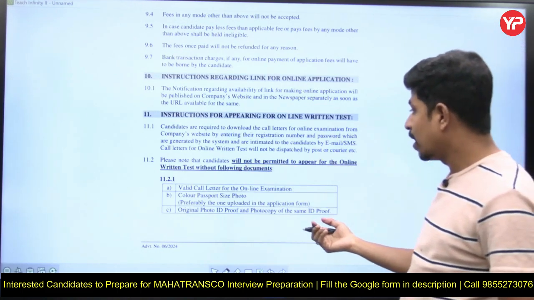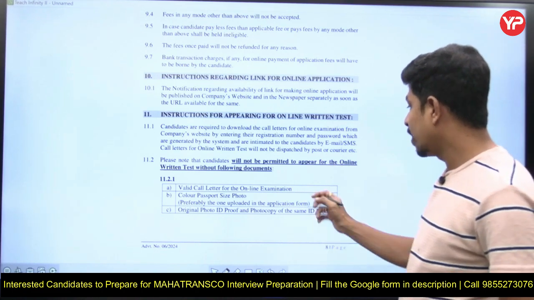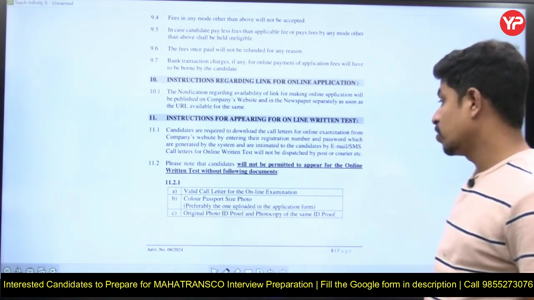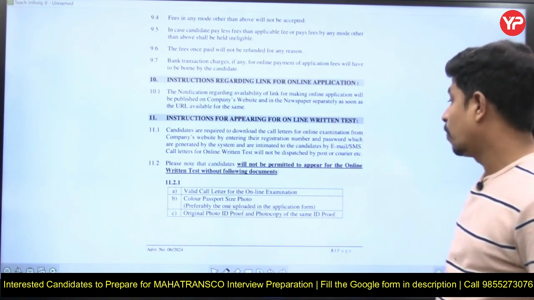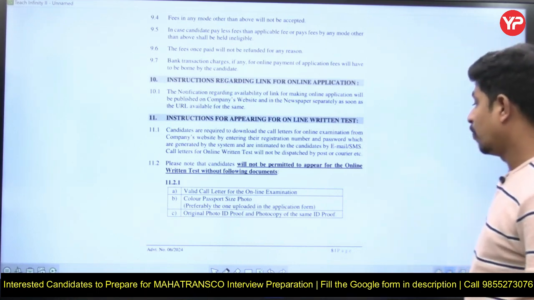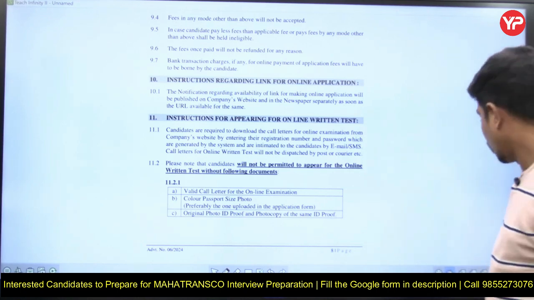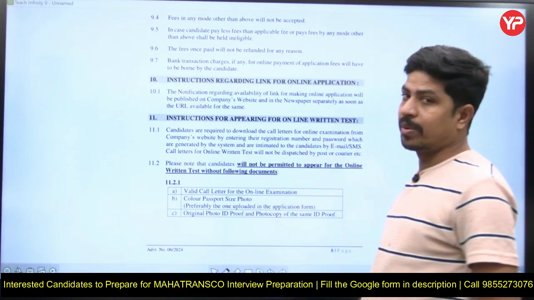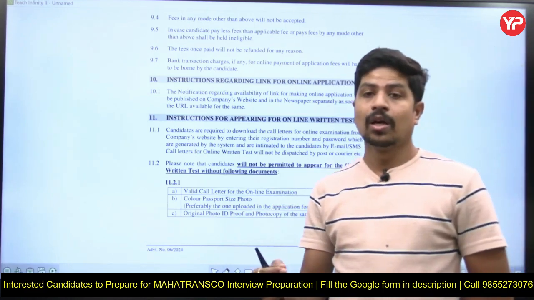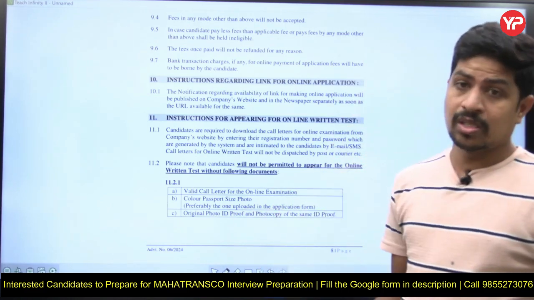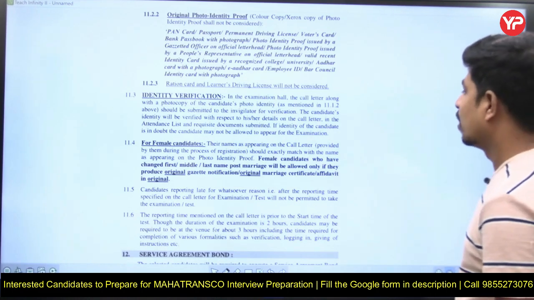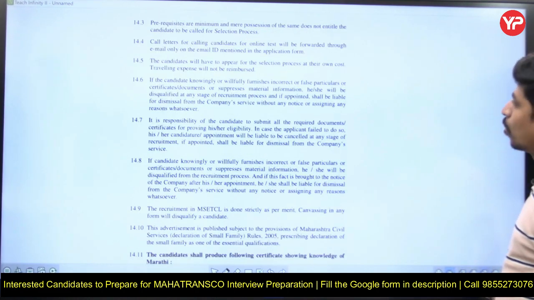The important documents are the valid call letter for the online examination, means your hall ticket, or call letter; a color passport size photo, preferably the one uploaded in the application form; original photo ID proof; and a photocopy of the same ID proof. Okay, so he's asking for original ID proof and photocopy, both. Don't carry only the photocopy or only the original, you have to carry both, right? Then yeah, so this is about the notification.